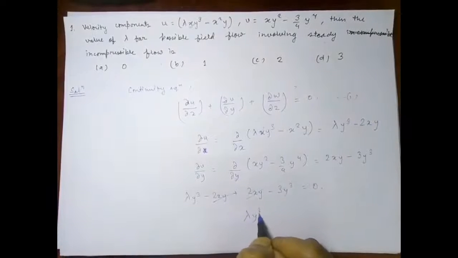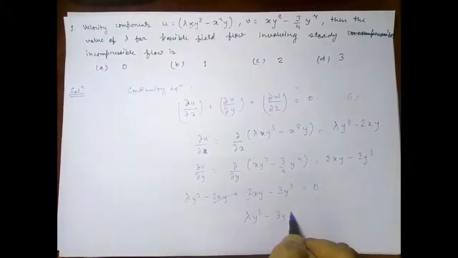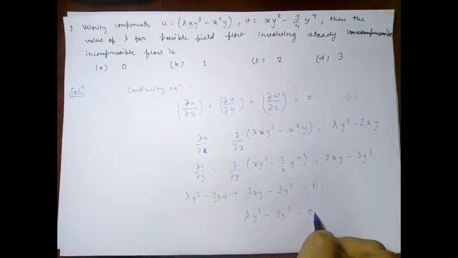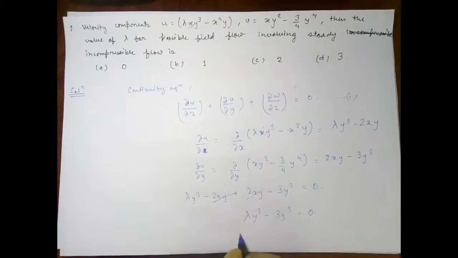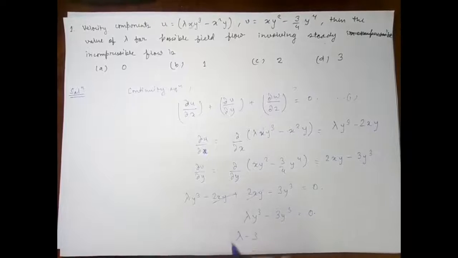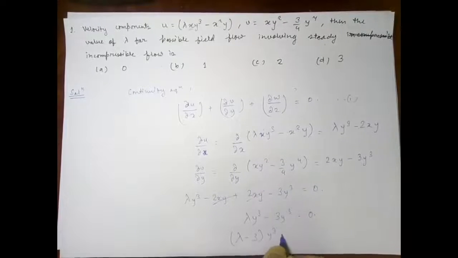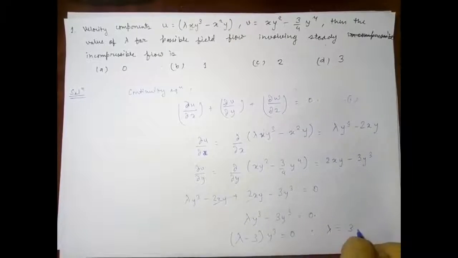Lambda y cube minus 3y cube will be equal to 0, and also taking y cube common, (lambda minus 3) y cube is equal to 0, and y cannot be 0, and therefore lambda is equal to 3.